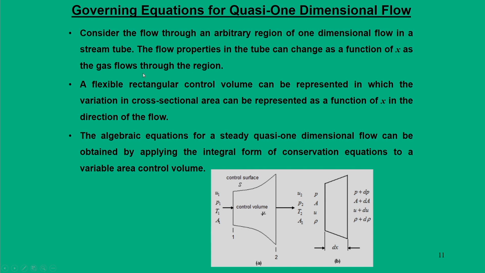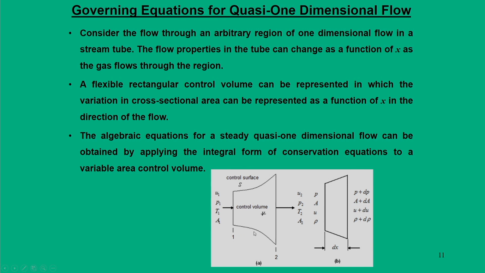That means area can change in the direction of the flow, and we still need a flexible control volume, which is defined by the volume V and bounded by a control surface S. Whether you go from section 1 to 2 or 2 to 1, we can see this area varies: it increases when you move from 1 to 2 and decreases when you move from 2 to 1.